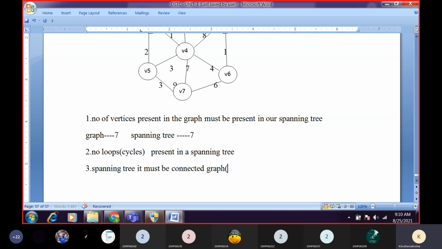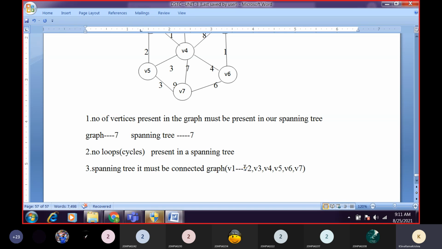A connected graph is nothing but you can start from any node. Suppose I'm starting from V1, am I able to reach all the remaining nodes, V2, V3, V4, V5, V6, V7?